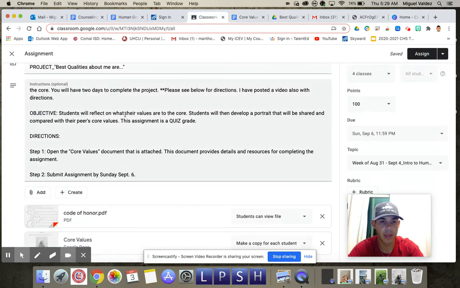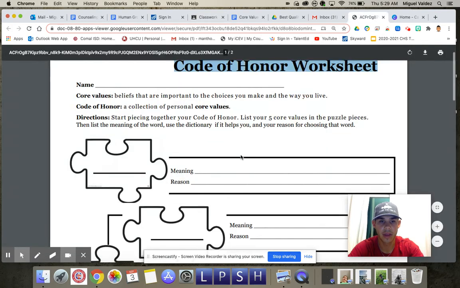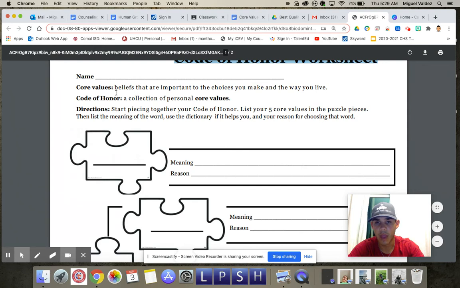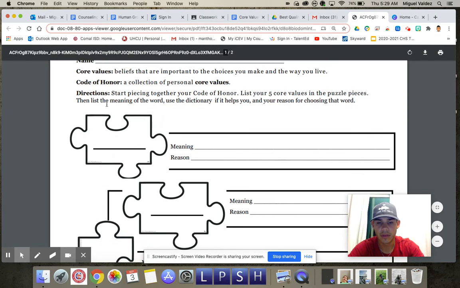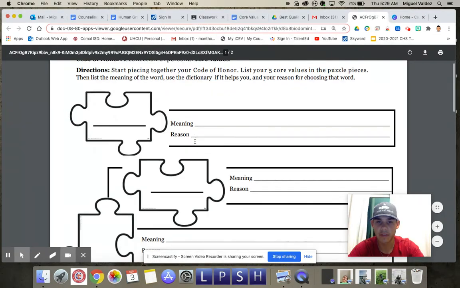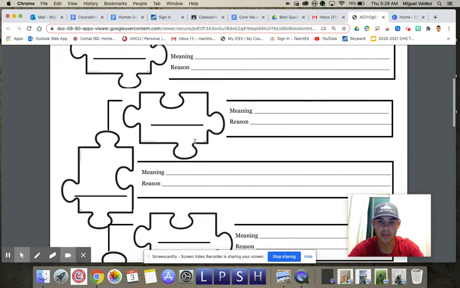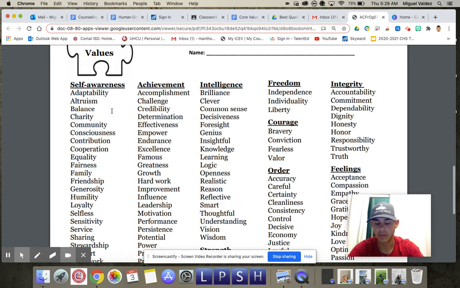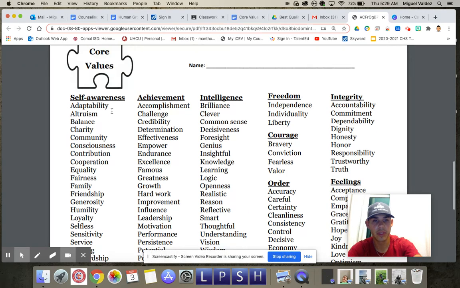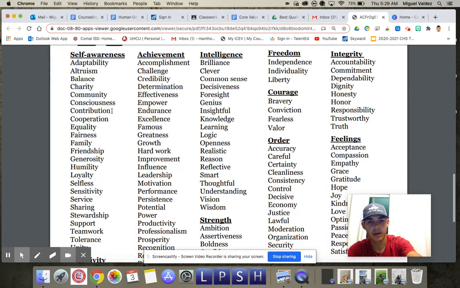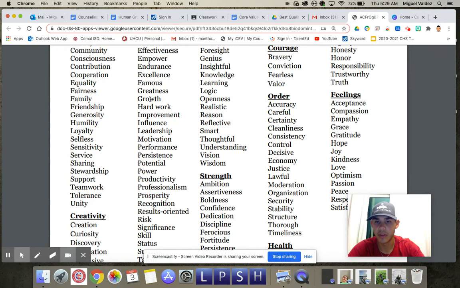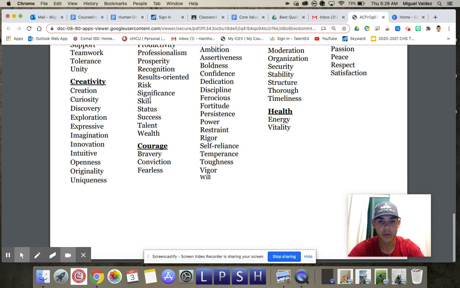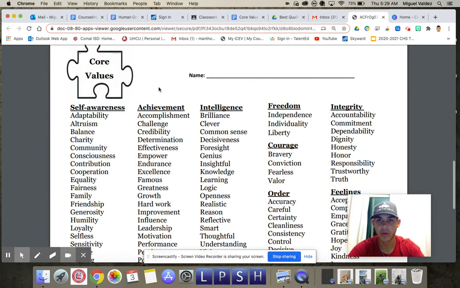So remember, if you go back to Google Classroom, here's the Code of Honor worksheet, and that looks like this. Okay. So it describes core values, and it gives you some directions, but remember it's a PDF, so you can't complete it on here. So this is just a reference, and you need to look at this right here. This is why. So make sure you watch the video, because right here is a whole bunch of values, and you can choose 5 from here, okay? Or you can choose 5 of your own values.